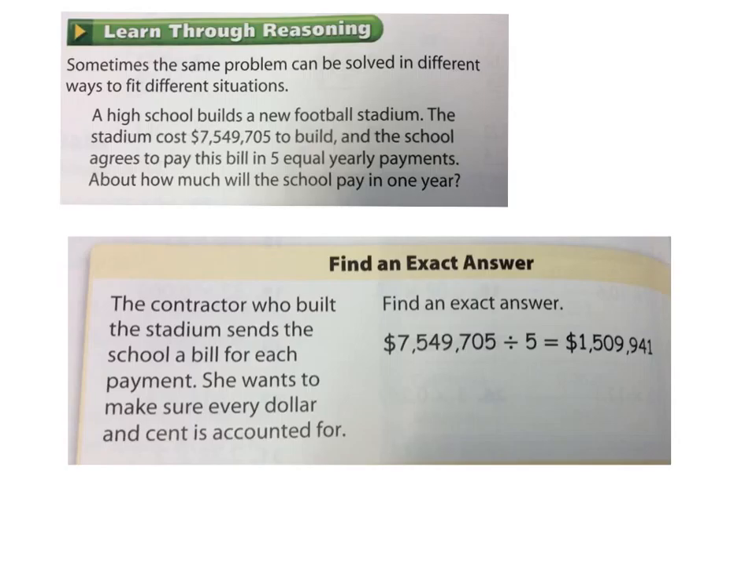Sometimes you need to find an exact answer. For example, the contractor who built the stadium sends the school a bill for each payment. She wants to make sure each dollar and cent is accounted for. The contractor is the person who's getting paid. Does she want to make sure she gets every last cent? Yeah. Does she care about getting an exact amount of payment to make sure she gets paid the whole amount? Yes. So when you want to find an exact answer, you have to just do the division, right? They had to do 7,549,705 divided by 5, because 5 payments over 5 years.